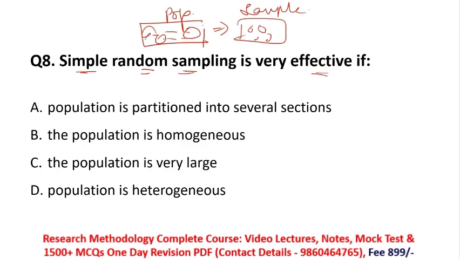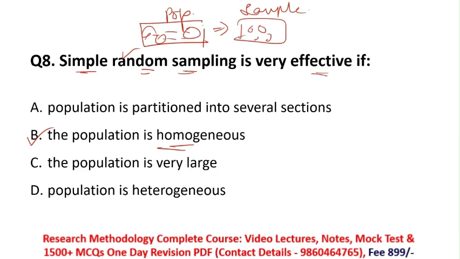Remember, researchers always select simple random sampling if the population is homogeneous. So option B is correct, because when your population is homogeneous, only then can you select your sample randomly. This is the fact. When your population is homogeneous, how will you select your sample? By the random sampling method. So option B is the correct answer for this question.